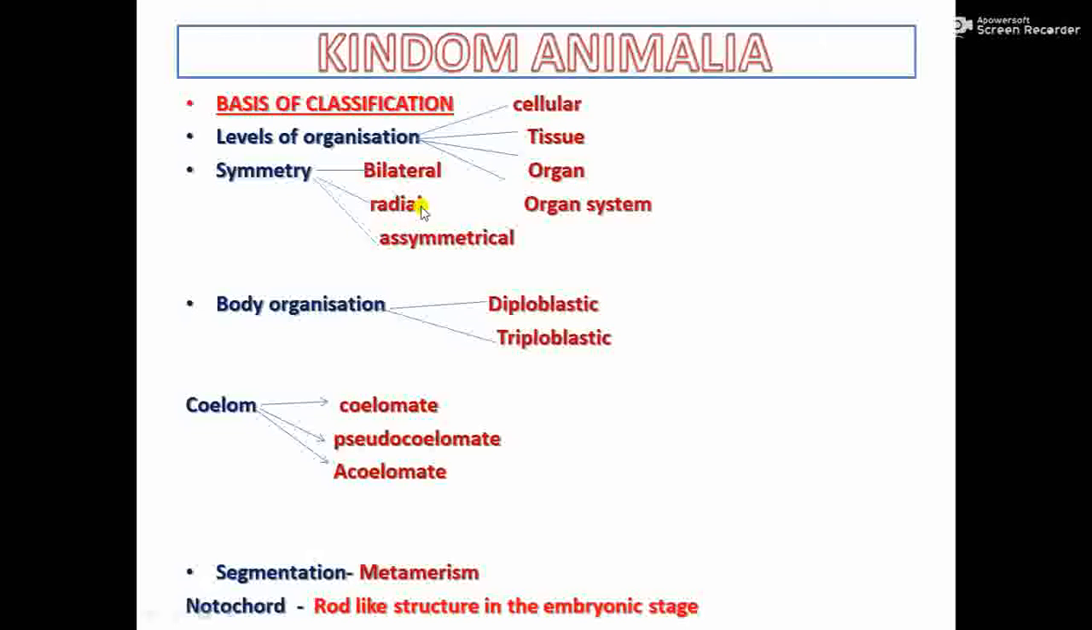Then comes the radial symmetry. Radial symmetry means the body can be cut into equal halves or mirror images if you cut through any plane of the body. So through any plane if you cut, we'll get mirror images. For example, starfish, hydra, etc. And then bilateral symmetry. All higher animals have bilateral symmetry, including we human beings and all mammals. Bilateral symmetry means the body can be cut into equal halves through only one plane.